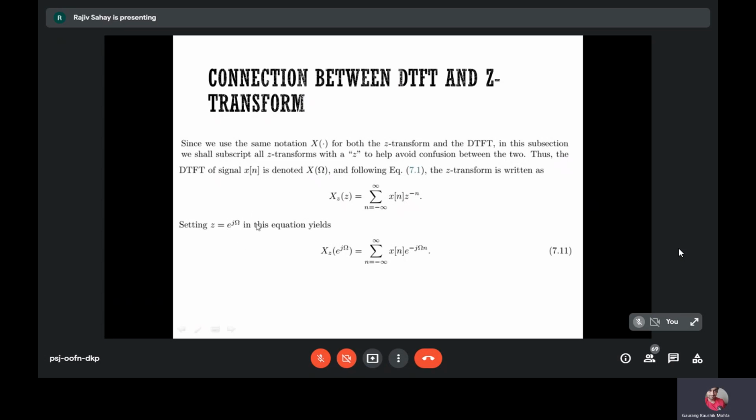That is, you're assuming that the ROC of this includes the unit circle and it converges on the unit circle. So h of n is supposed to be absolutely summable and the Fourier transform exists. So if you replace Z equal to e to the power j omega in this equation, you get this equation where you have the DTFT.